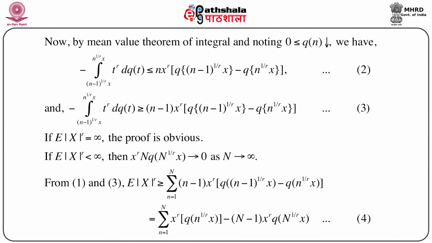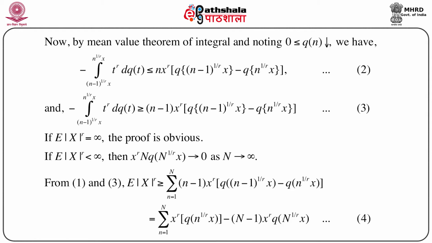Now, if the expectation of |X|^r equals infinity, then the proof is obvious. There is nothing to prove, this is pretty trivial. And if the expectation of |X|^r is less than infinity, then immediately we have x^r N Q(N^(1/r) x) goes to 0 as capital N goes to infinity. This is just from standard probability theory, because this is 1 minus the distribution function, and as capital N goes to infinity, this goes to 0.